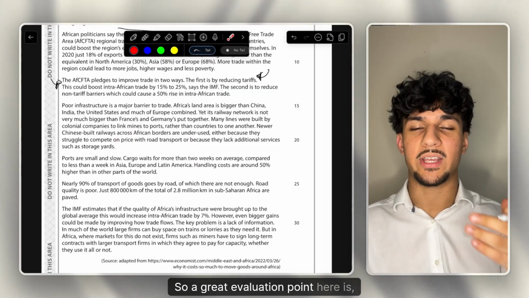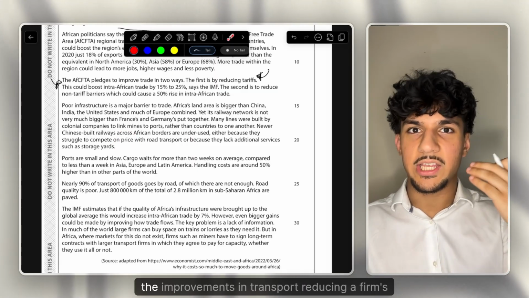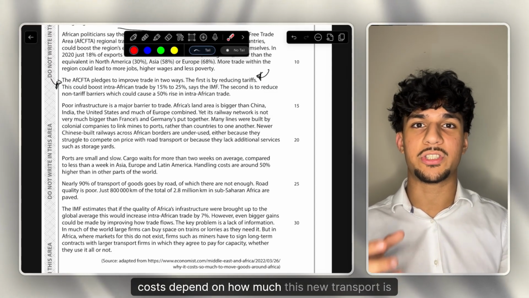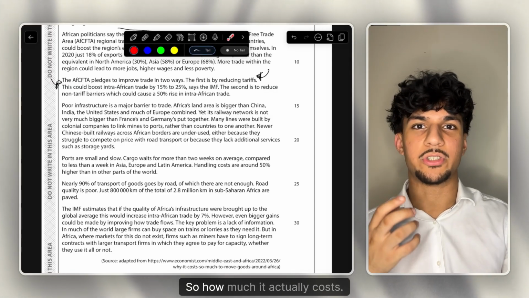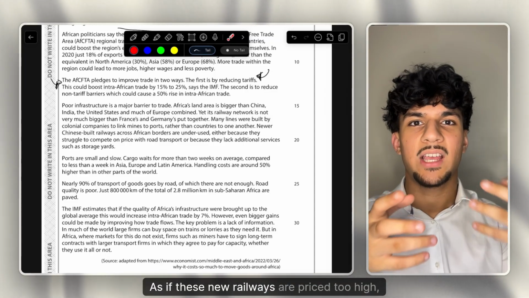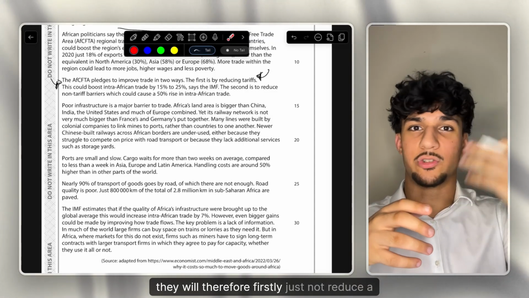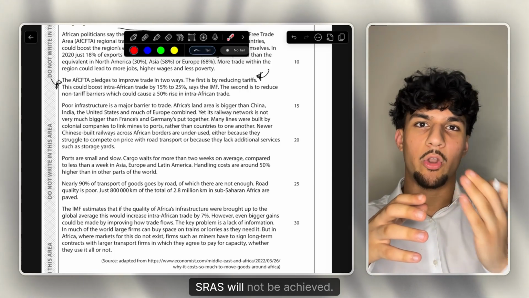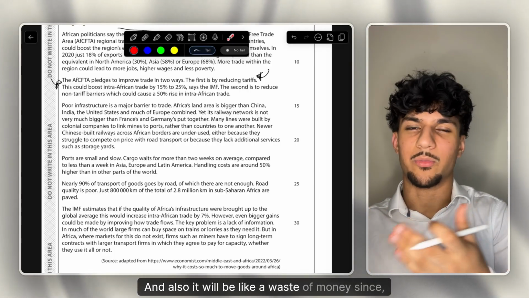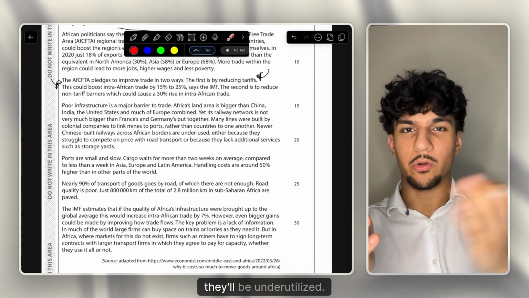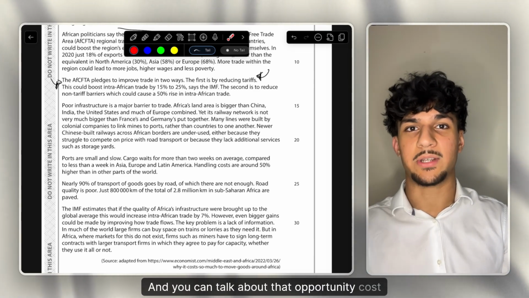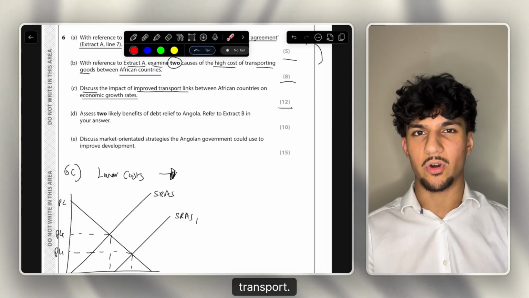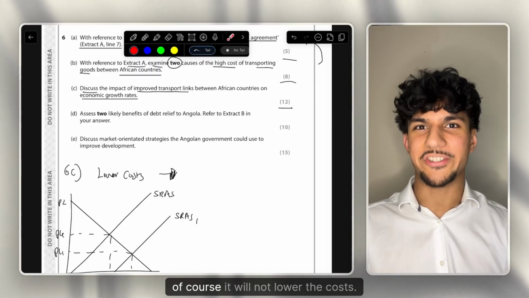So a great evaluation point here is, however, in evaluation, the improvements in transport reducing a firm's costs depend on how much this new transport is priced at, so how much it actually costs. If these new railways are priced too high, they will firstly just not reduce a firm's costs, so the several benefits of shifting SRAS will not be achieved, and also it will be a waste of money, since if they're too expensive they will be underutilized, and you can talk about opportunity costs there. So essentially, the lower costs depend on the price of the transport. If the transport is too expensive, of course it will not lower the cost.